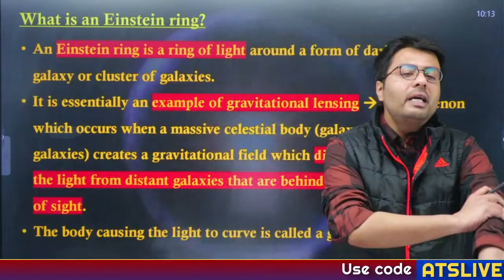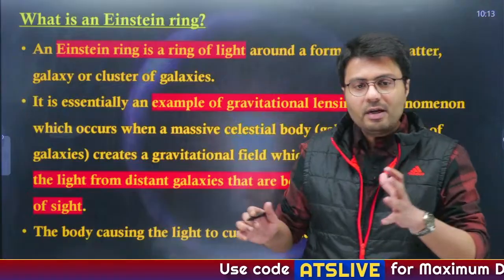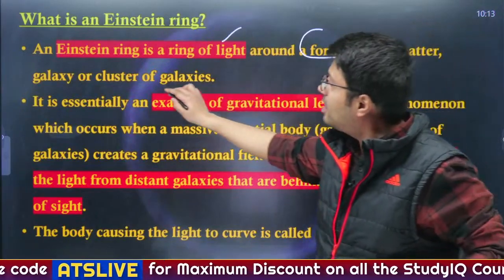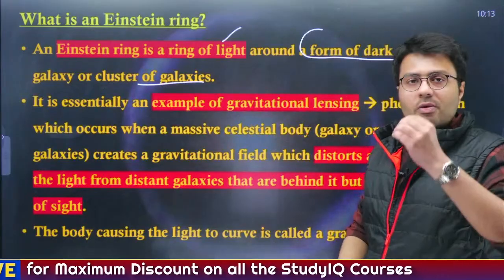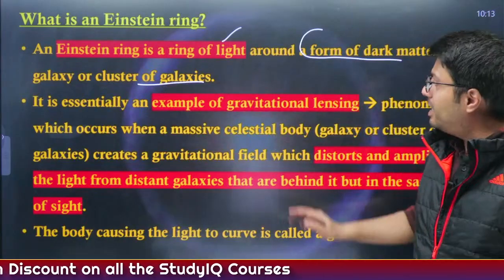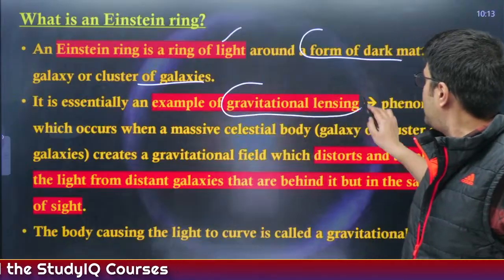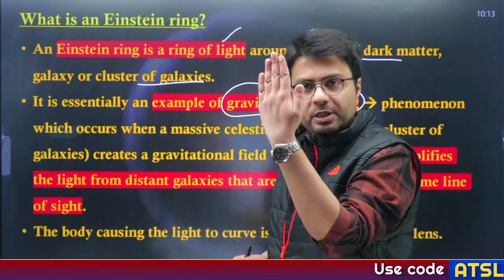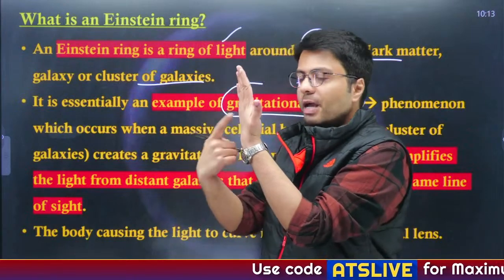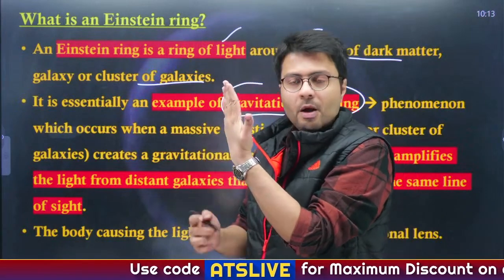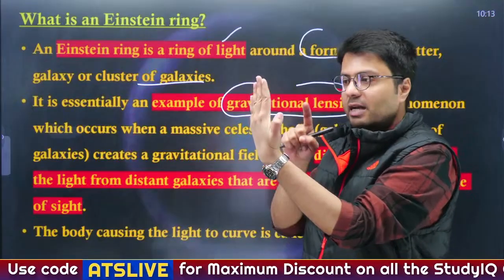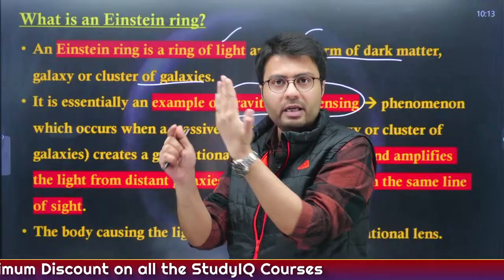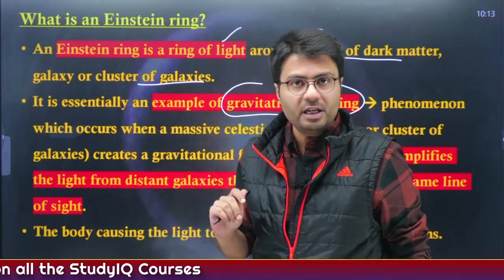Now what is actually an Einstein ring? An Einstein ring is a ring of light around a form of dark matter, a galaxy, or even a cluster of galaxies. Now, how does this ring form? It is through the process of gravitational lensing. Gravitational lensing is the phenomenon where, if an object exists, currently I won't be able to see behind this object, right? But through this process, the light bends around a massive celestial body because of the impact of its gravitational forces.